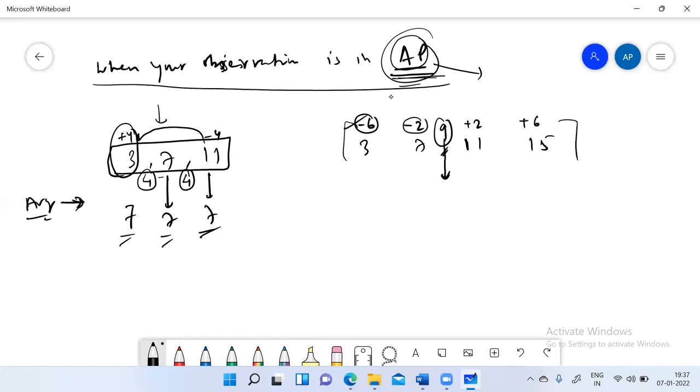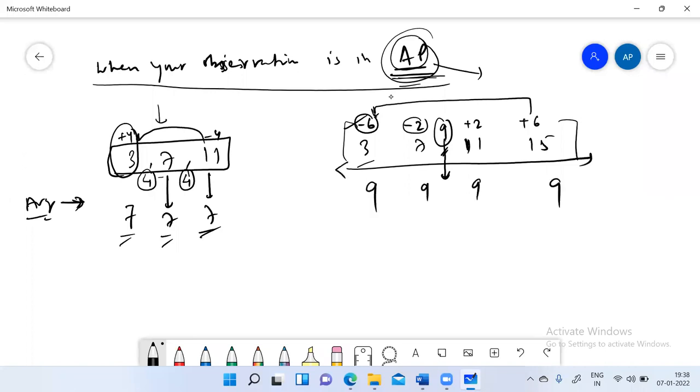So what happened here is, if you redistribute the numbers, like if you take 6 from 15 and give it to 3, and 2 from 11 and give it to 7, every value will become the same, which is what? Which is 9.